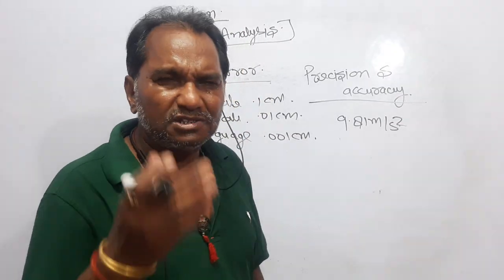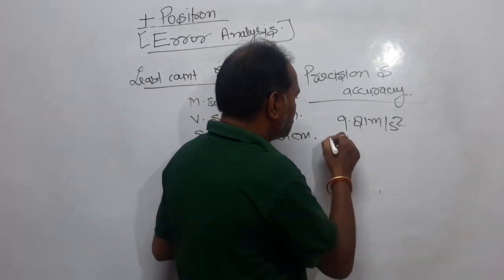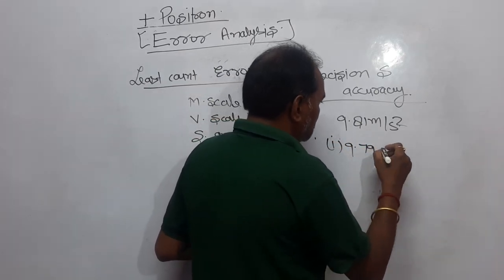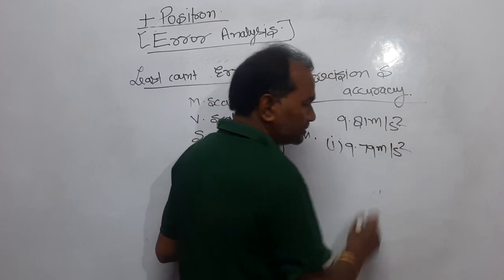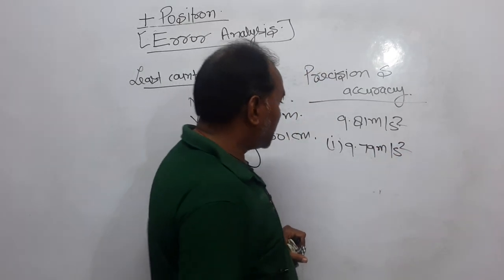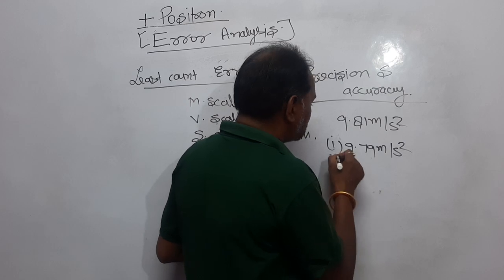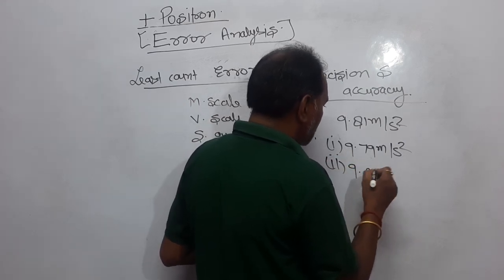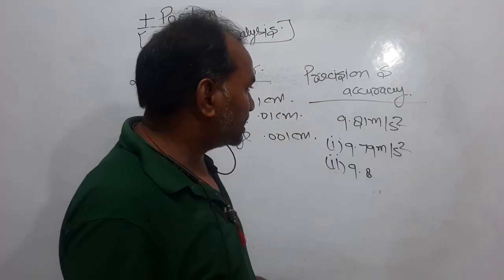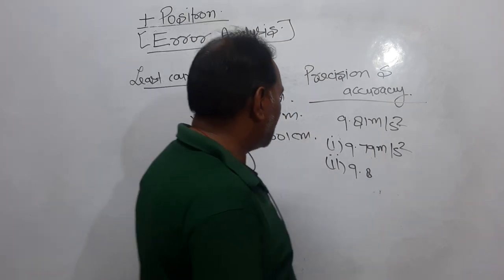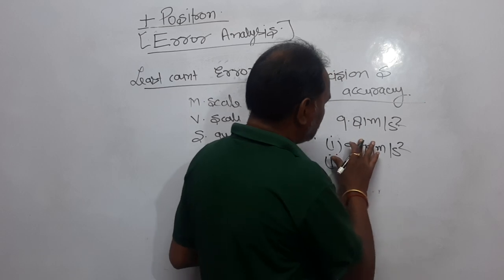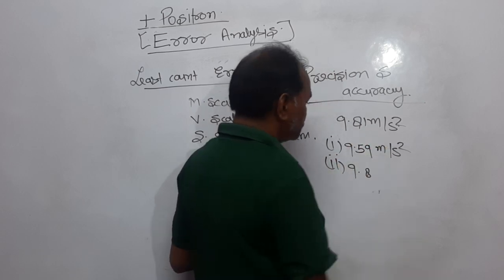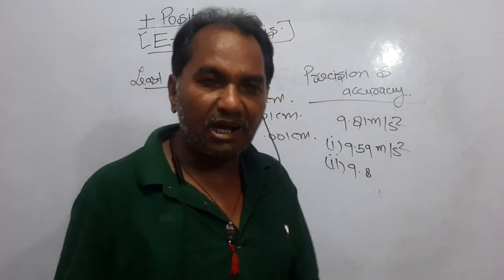Let one student get the value 9.59 meter per second square, right? And another, second student, has got 9.8.